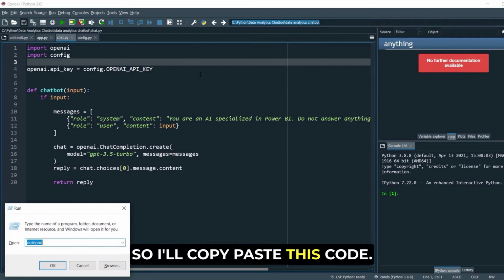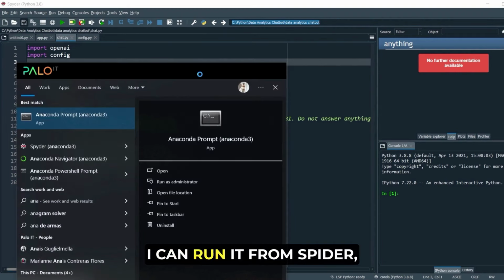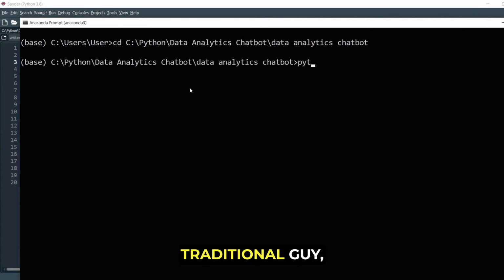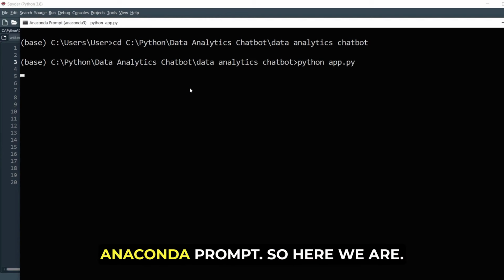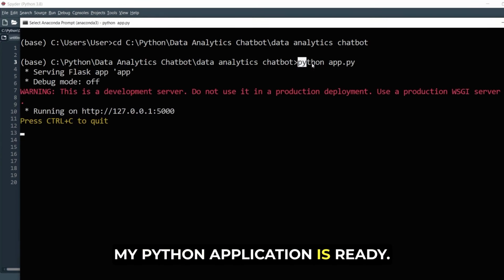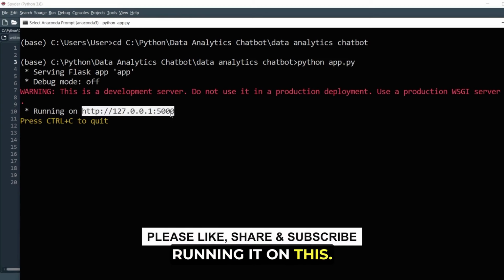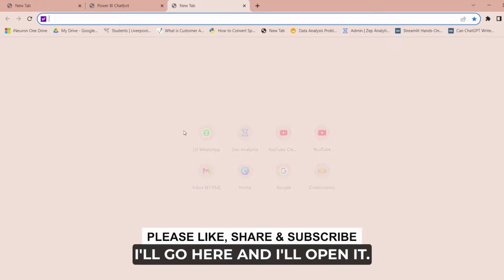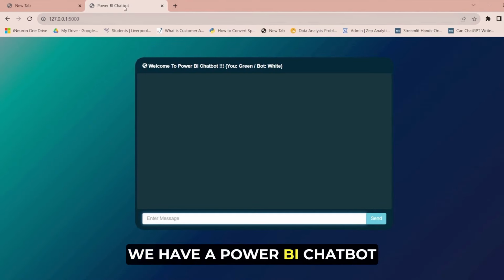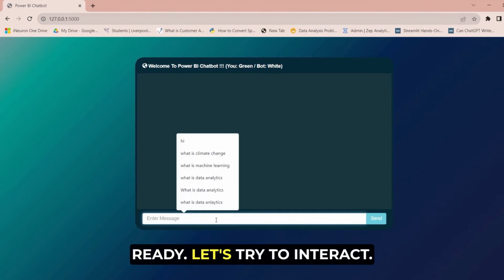So I'll copy paste this code. Of course, I can run it from Spyder, but I am a little bit traditional guy, so I will go through the Anaconda prompt. So here we are, my Python application is ready, running on this. I'll copy it, I'll go here and open it, and here you go, we have a Power BI chatbot ready. Let's try to interact.